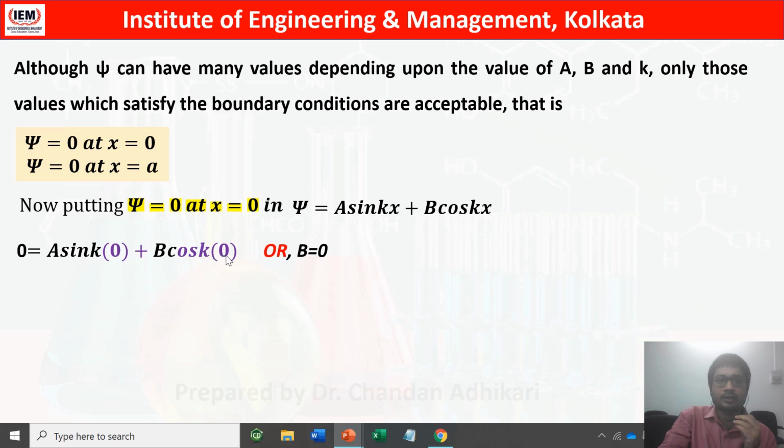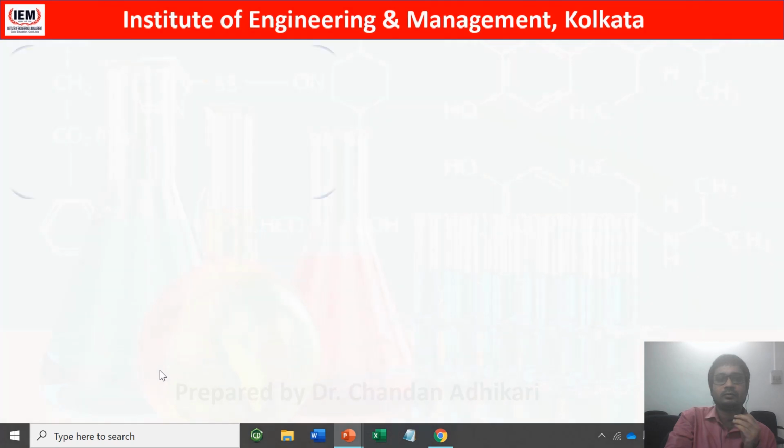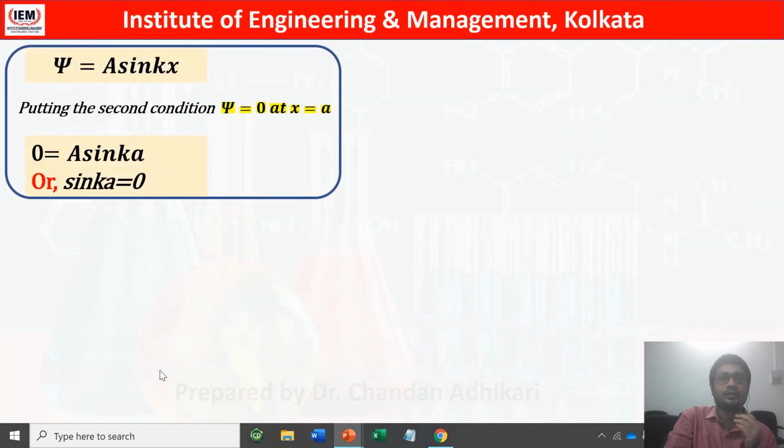So b into cos 0, which is 1, so b equals 0. And if we put b equals 0 into the equation, we get a sin kx plus 0 into cos kx, that is 0. So psi equals a sin kx. So we have applied the first condition and got psi equals a sin kx.